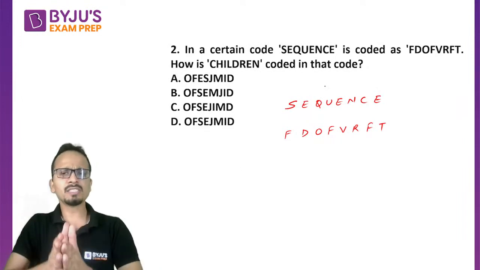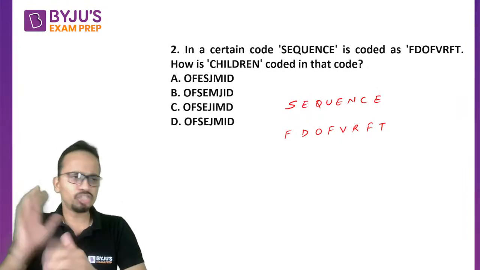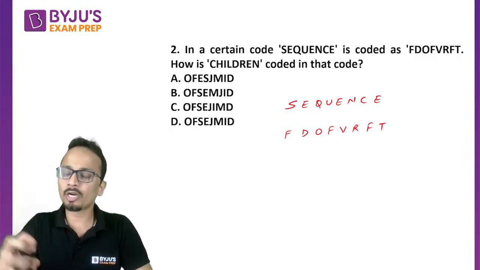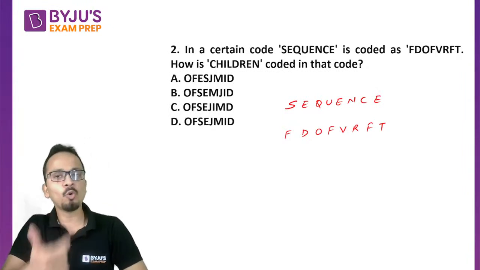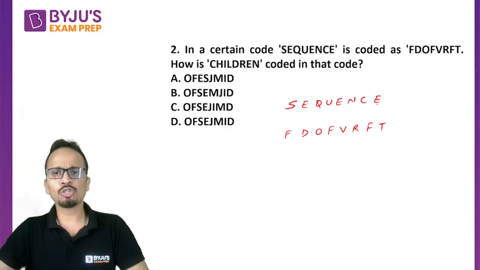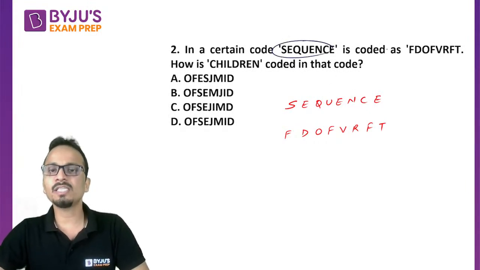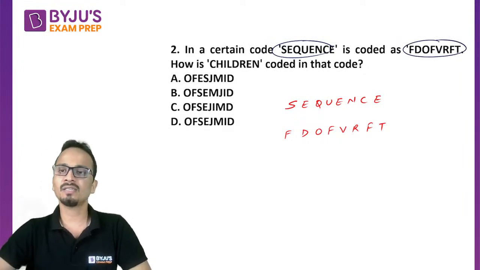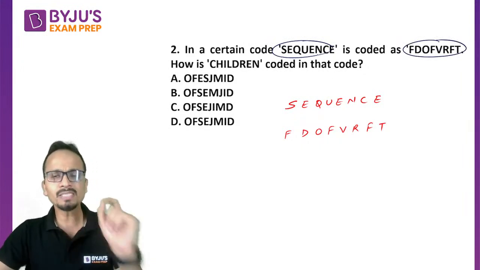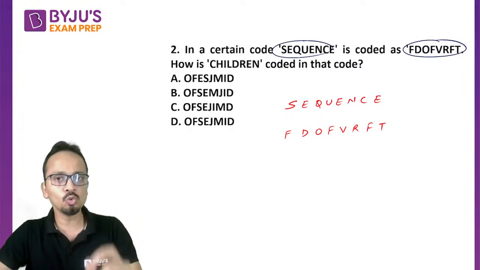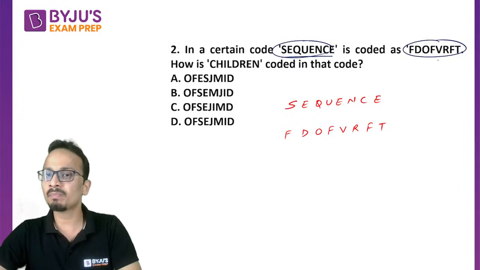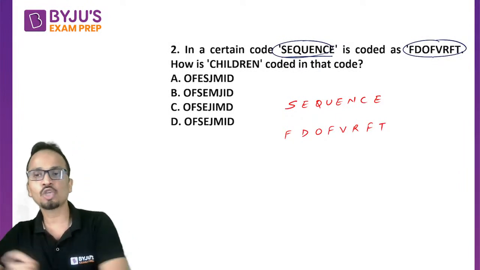Now, whenever we see this type of questions, generally in your mind, you must try to shortlist which type of coding this is. Now, the question says that sequence is coded as FDO, FVR, FT. Okay. Now you can see that not all of the alphabets used in the word sequence are present in its code.